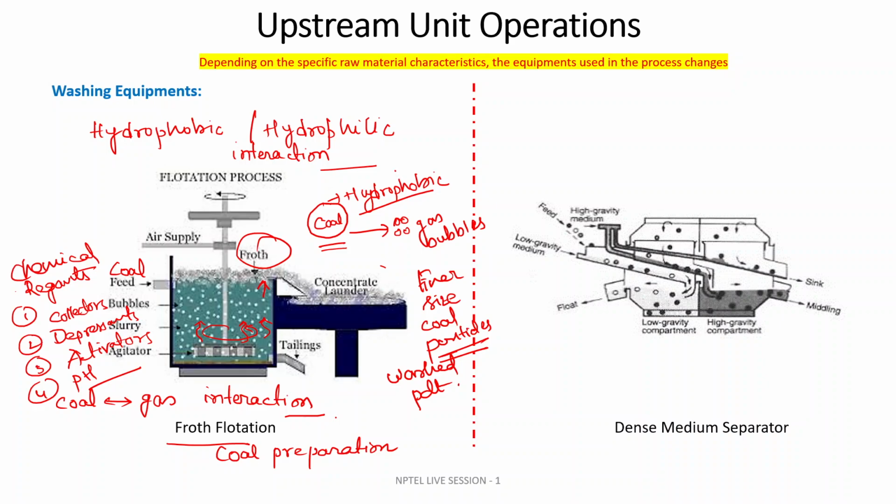Dense medium separator. Here you have to give input to the high specific gravity medium. Feed is being introduced, suppose coal feed you are introducing, and based upon that difference in the specific gravity,